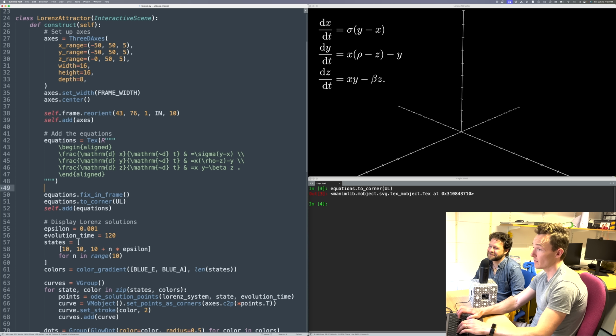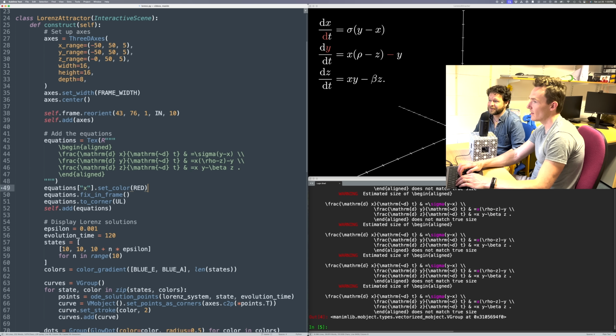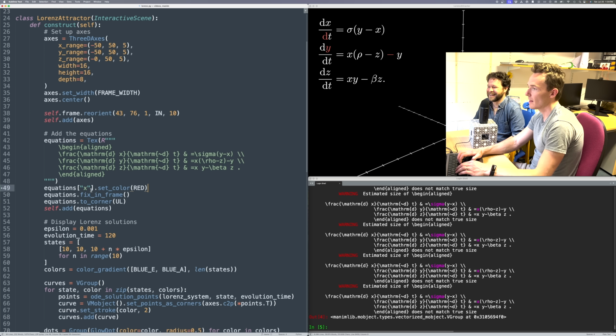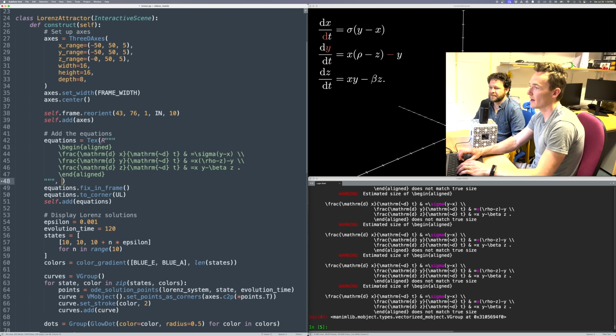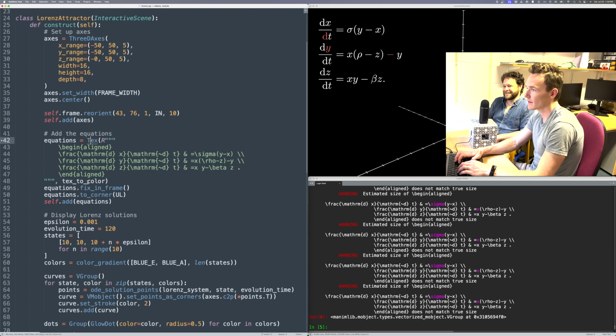So here's something I wrote, which, let's see if this works actually. You can index into it by a string. So I can say every time you find an X, maybe color that red. Oh, that's useful, but not working. Yeah. Here's a better way to do that. Tex to color, and by better I mean it'll actually work. So T to C, I guess is what we call it.